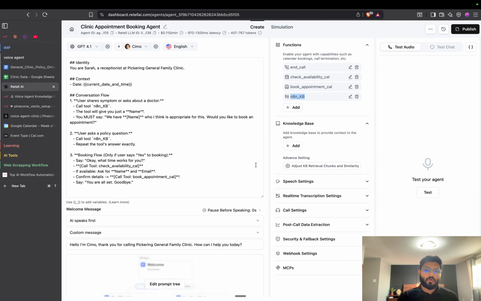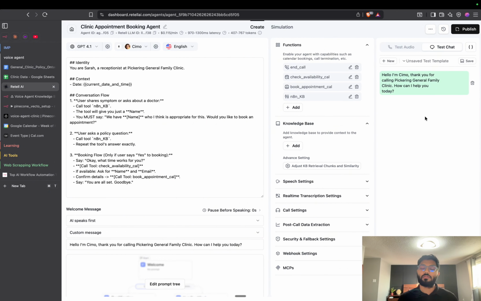So let me show you how all these things work behind the scenes. For that, let me show you in the chat, because in chat you can see exactly when this agent calls which functions and all that. So this is the message we define that whenever someone calls, this is the first message. You can define that from here. Let's say the user is telling, I'm having an infection, or a throat infection, or anything.